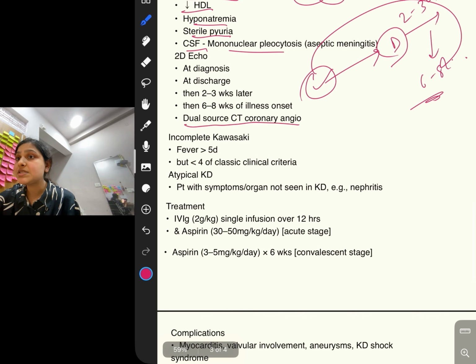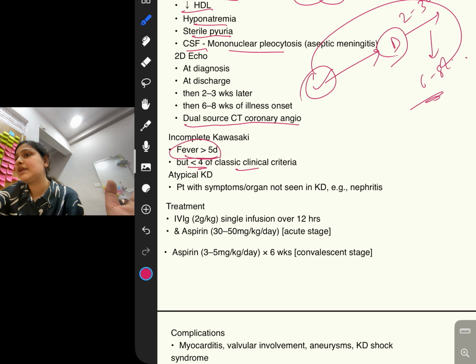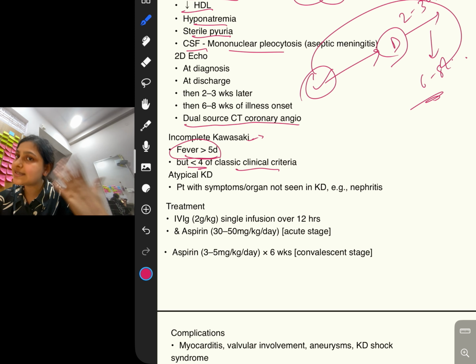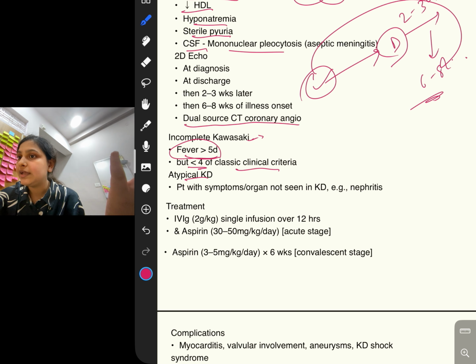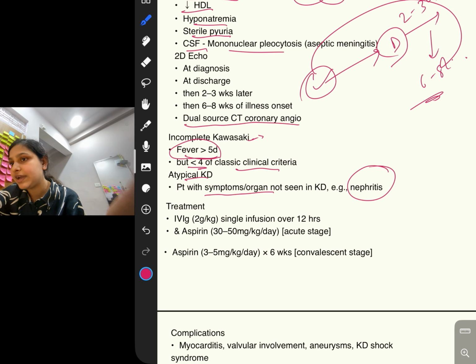Then next comes incomplete Kawasaki. What is incomplete Kawasaki? Fever more than 5 days, but less than 4 of the classic clinical criteria. In Kawasaki, it is fever more than 5 days plus at least 4 criteria. In incomplete, less than 4 criteria. Atypical means patients with symptoms and signs which are not seen in Kawasaki, like nephritis.